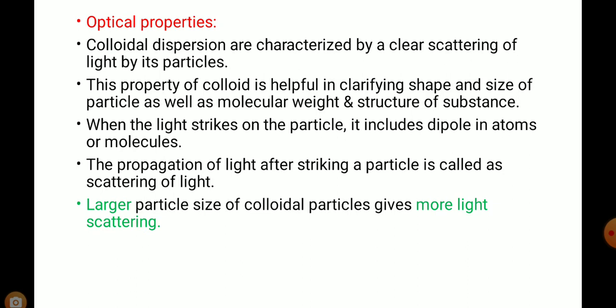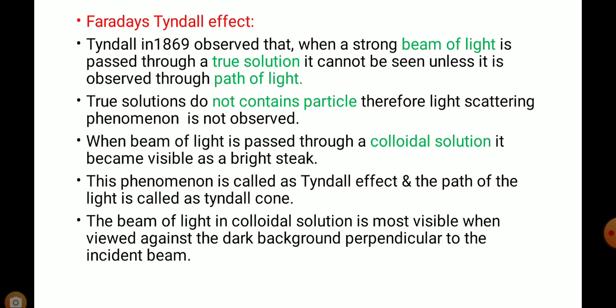When light strikes a particle, it induces dipoles in atoms or molecules. The propagation of light after striking a particle is called scattering of light. The larger the particle size of colloidal particles, the more scattering of light.